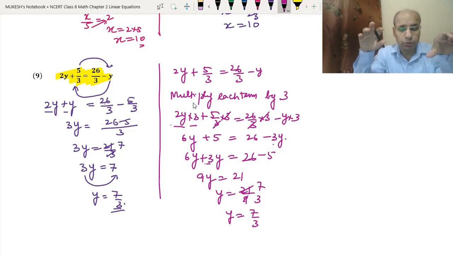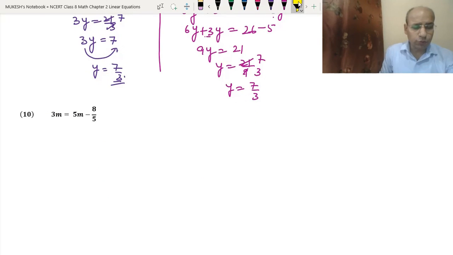Now let's do the 10th question. In the 10th question, we have 3m equal to 5m minus 8 upon 5. Okay. So same here. We will shift 8 upon 5 to the left hand side, and 3m to the right hand side. When we shift 8 upon 5 to the left hand side, it will become plus 8 upon 5 equal to 5m minus 3m.